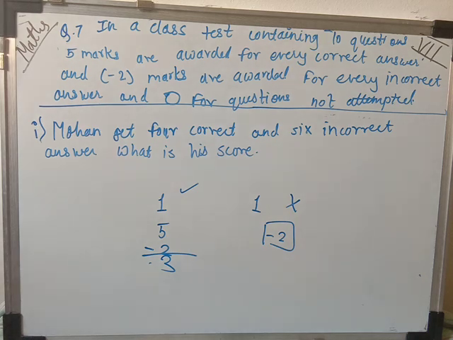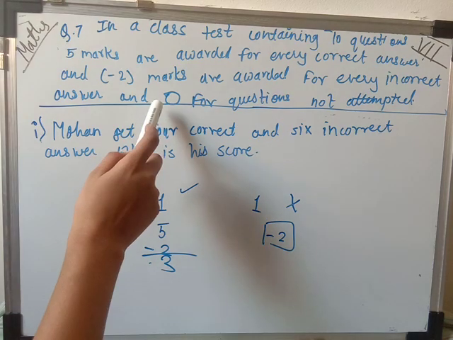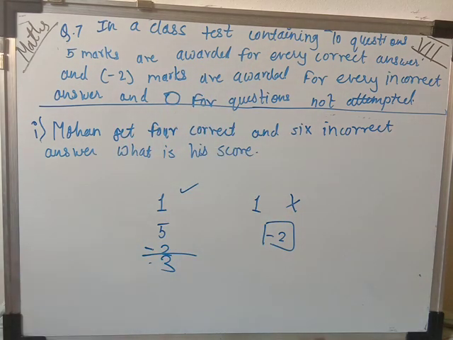Okay, understanding, this is called negative marking. Here for the 10 total questions, if your answer is correct, you will get 5 marks. If your answer is wrong, minus 2 will be subtracted from your total score. And if you are not attempting any question, 0 marks you will get.